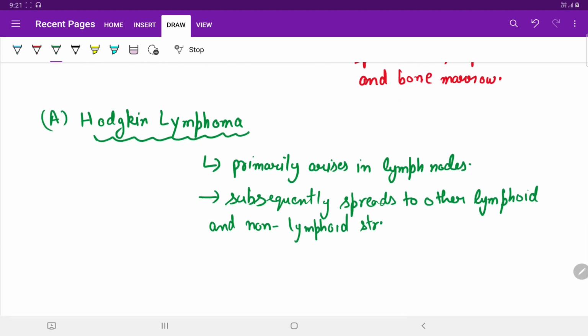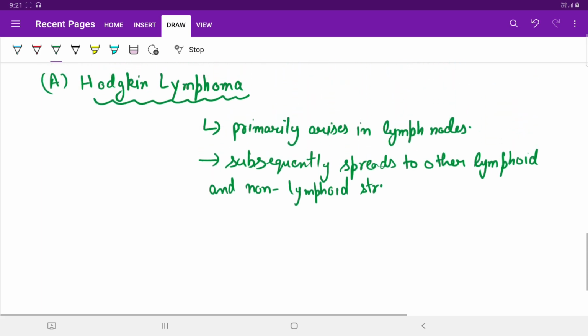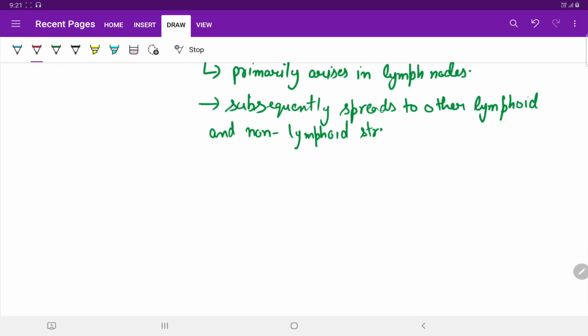It is more prevalent in young adult males than in females. The classical diagnostic feature is the presence of Reed-Sternberg giant cells, which is a classical feature of identification.